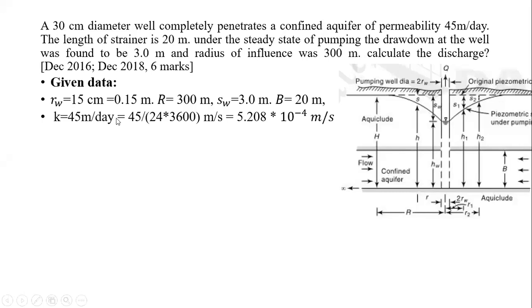So per day means 24 hours. Now 24 hours to seconds means 24 into 3600. So meters per second, minute to second by 60. Okay, so 24 into 3600, it is 5.208 into 10 to minus 4 meter per second.